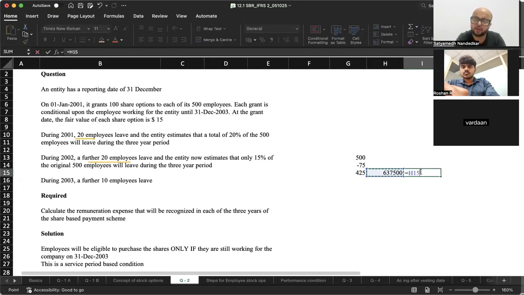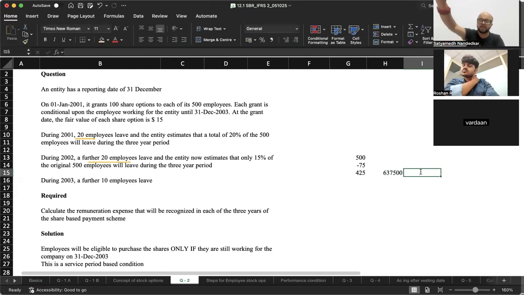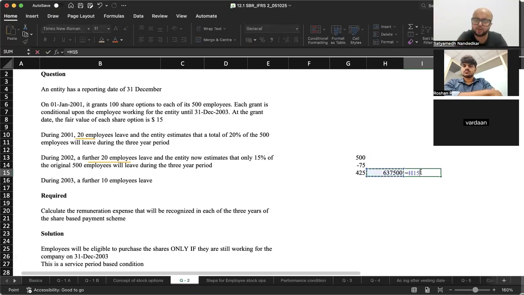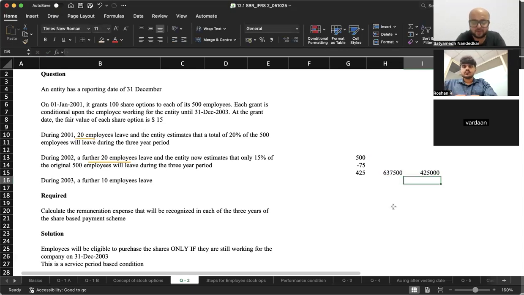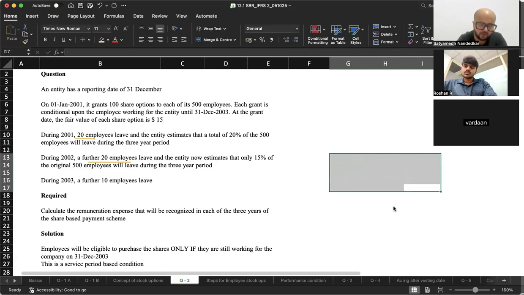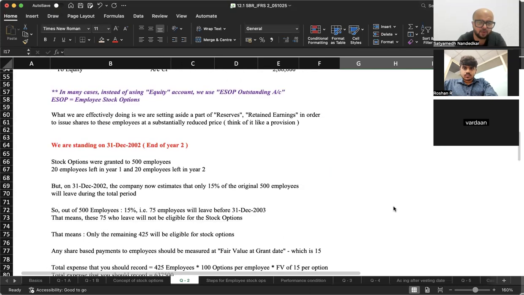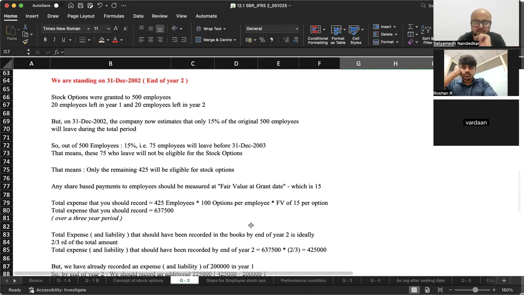And you don't create a provision for 6,37,500 yet. 6,37,500 is the total amount that should be there in the ESOP outstanding account by the end of year 3. You are at the end of year 2. So how much provision should be there by end of year 2, into 2 by 3? 4 lakh 25,000. You have already created a provision of 2 lakh in year 1. So how much additional provision should you create? 2 lakh 25,000. Okay? So now have a look at the explanation for year 2. Read this carefully.